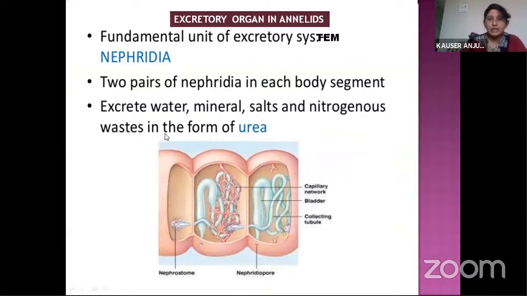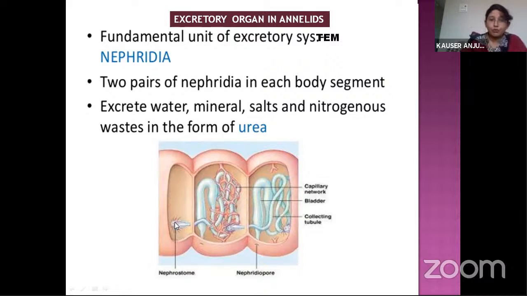Okay, so how do these excrete? These excrete through the organs called nephridia. Nephridia are the organs of excretion in the phylum Annelida. Leeches and earthworms come under the phylum Annelida. So two pairs of nephridia are in each segment. So these are the segments. I have taken three segments here of the earthworm. In each segment there will be two pairs of nephridia.